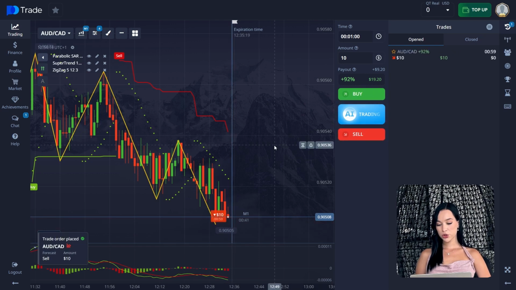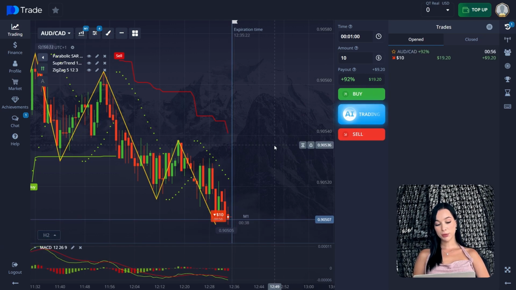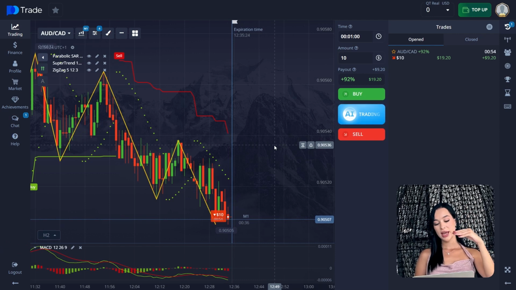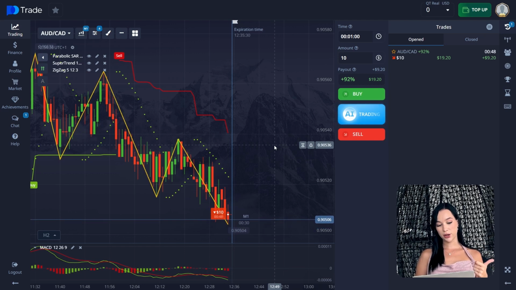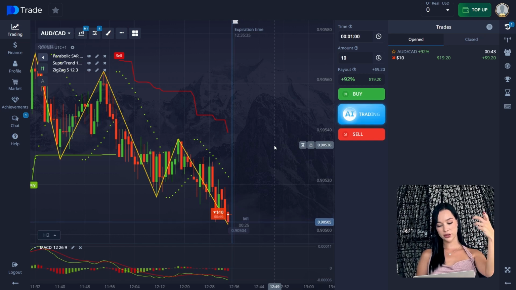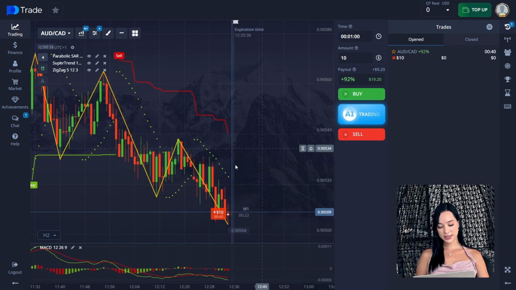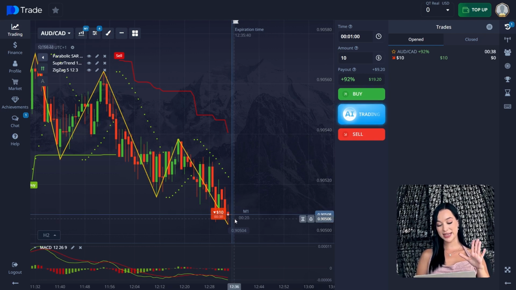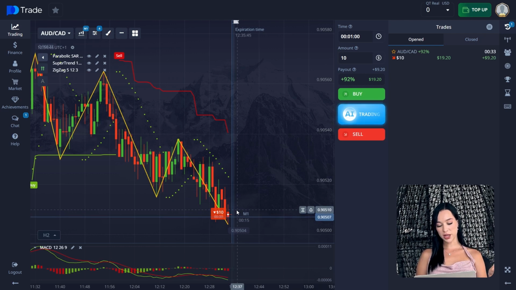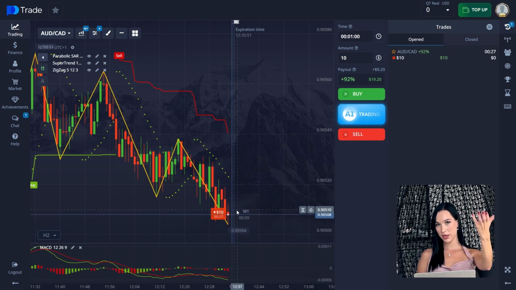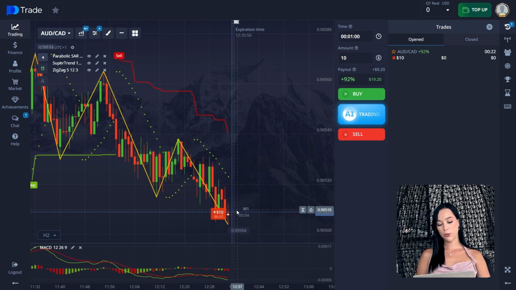So here I opened the first trade for $10 for 1 minute down. What we can see: the green points of Parabolic SAR are above our chart and moving from top to bottom, so this is the first sell signal. The Supertrend indicator is also showing us the red line and a sell signal, so it's another sell signal. On the MACD indicator, the bars in the histogram are below the zero level, and the last of them is red, so it's another sell signal. Also, the two lines of MACD are crossing each other and moving downward in the same direction, another sell signal, guys, right? And the zigzag line is moving downward as well.